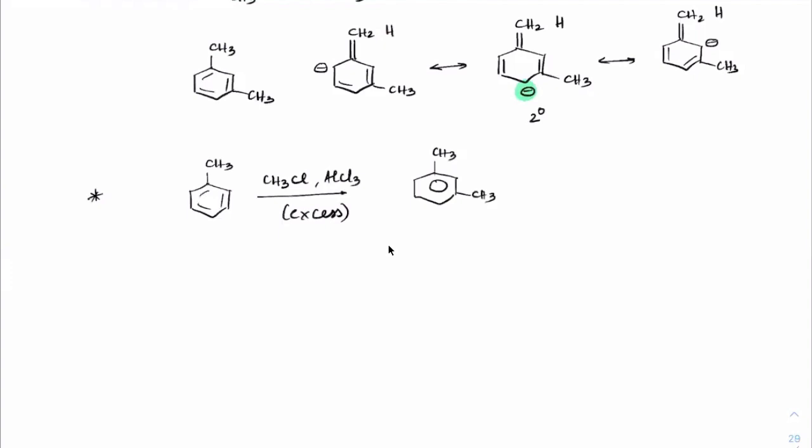Now suppose the same question is asked with excess amount, same toluene, CH3 with CH3Cl, AlCl3, and excess amount has been taken. So the reaction will keep having polyalkylation, but which one will be the most stable product? Mesitylene. So mesitylene would be the most stable product.